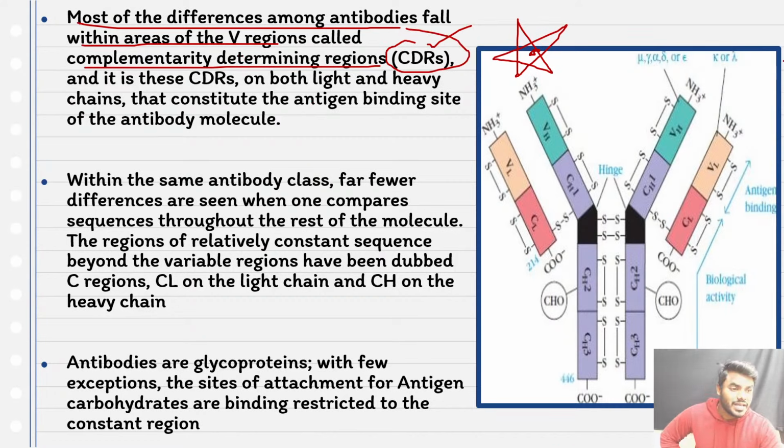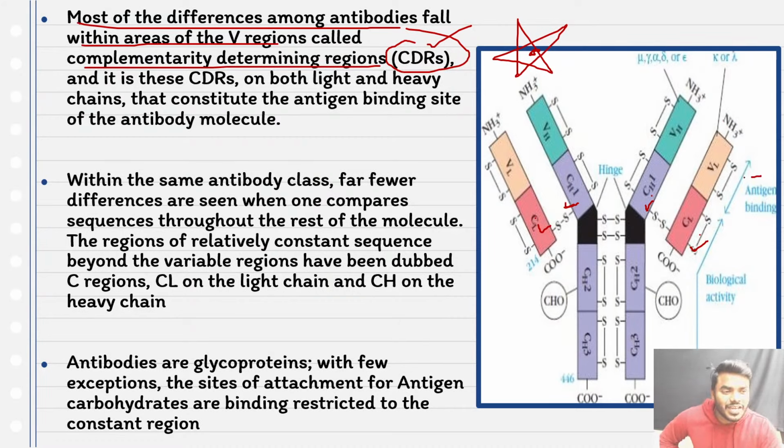Very important, friends. See friends, every student focus. This is the constant region, right? Constant light chain, constant heavy chain, constant light chain, constant heavy chain. Now what I want you to remember for the exam, friends, listen to me, you have to know the concept in depth here. To the constant light chain and to the constant heavy chain, antigen never ever comes and attaches. Antigen will always come and associate with the variable region only.